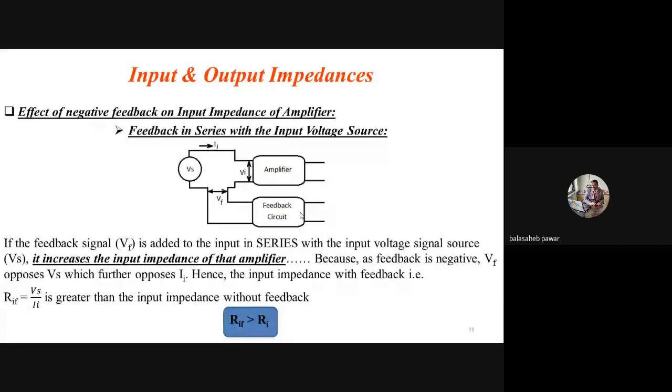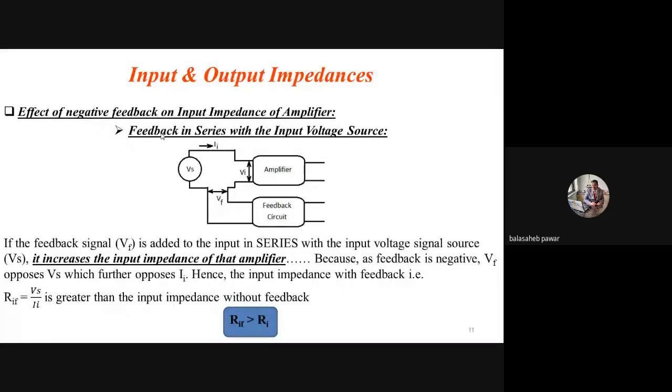First I take the case where the feedback is in series with the input voltage source. Whenever the mixing is in series, the source signal should be a voltage source. That you know now, right? So the first consideration is series type of mixing.